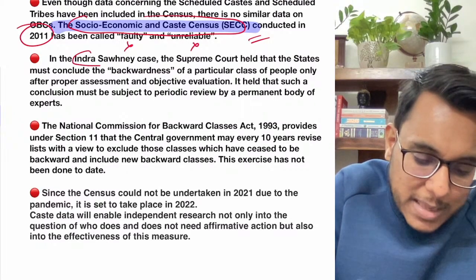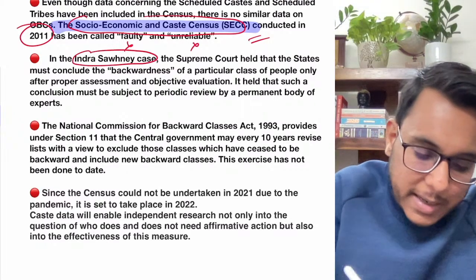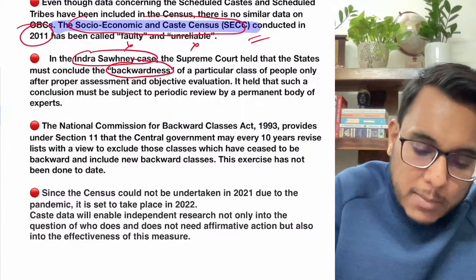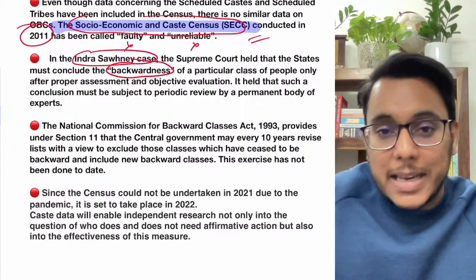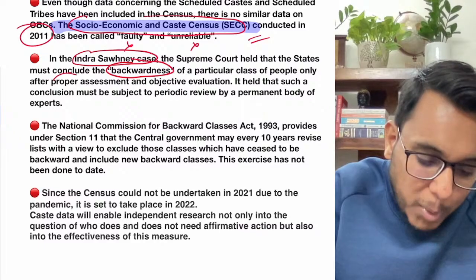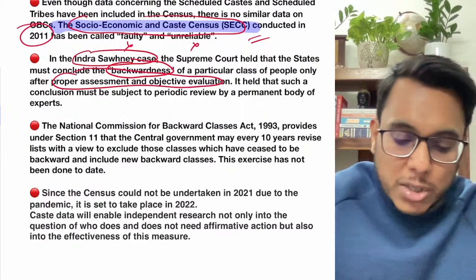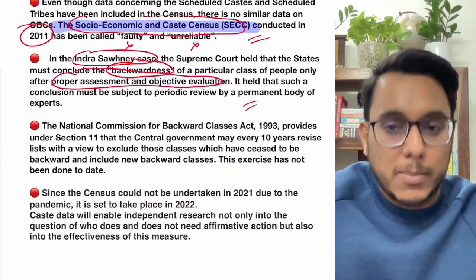For example, in the Indra Sawhney case, the Supreme Court provided that backwardness can be assessed only after proper data and proper objective evaluation. So therefore we need to have some data.